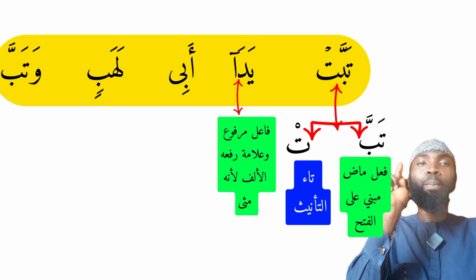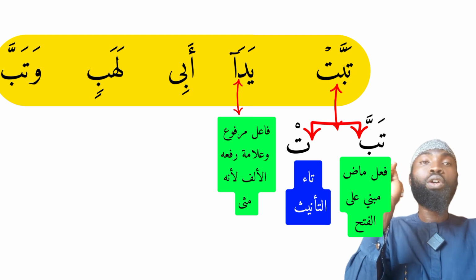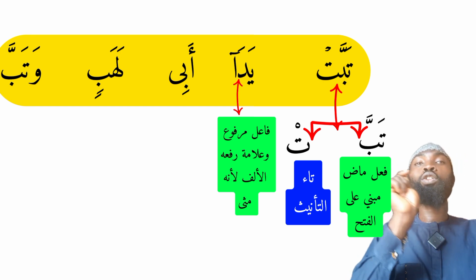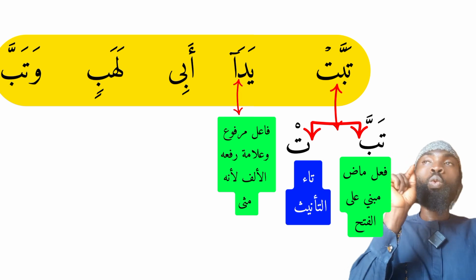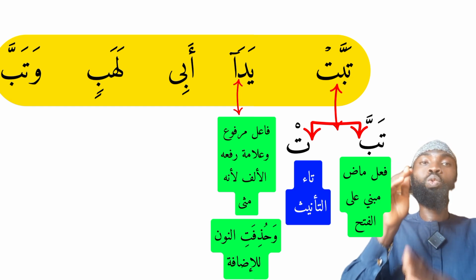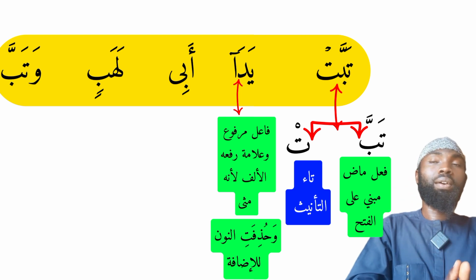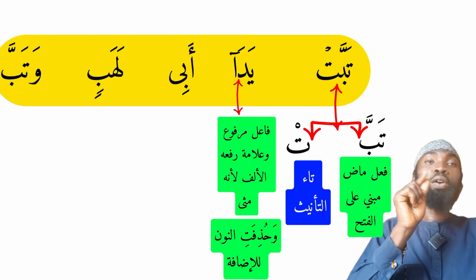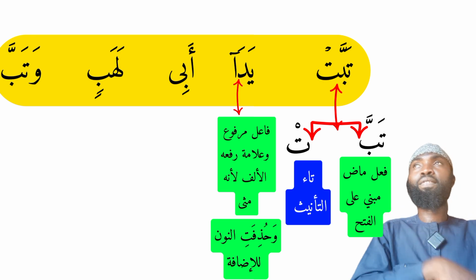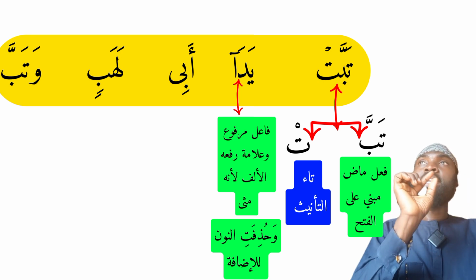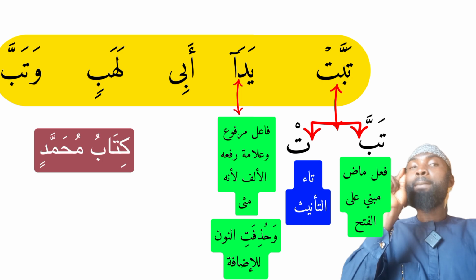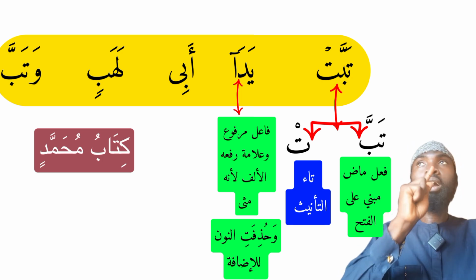Then why was the noon omitted or erased? The reason is because it is mudaf, for the idafa. Then we say: the noon was erased for the idafa. The noon which should have been added to it was erased because this word is coming as the mudaf, that is the possessed. We have said this before. Take for example Muhammad's book. We say Kitabu Muhammadin, that is Muhammad's one book.